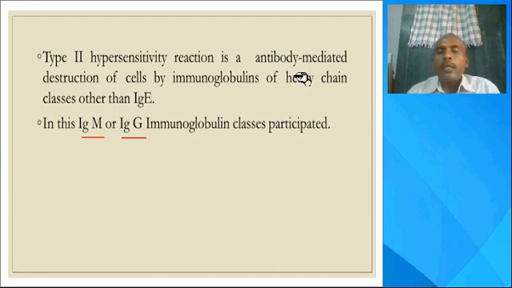cytotoxicity. Here, these antibodies lead to the destruction of cells in the immune system, and they particularly do not belong to the IgE class of immunoglobulins. So IgM and also IgG. IgM is responsible for the destruction in mismatched blood group transfusion. IgG is responsible for the autoimmune blood problems, particularly erythroblastosis foetalis.